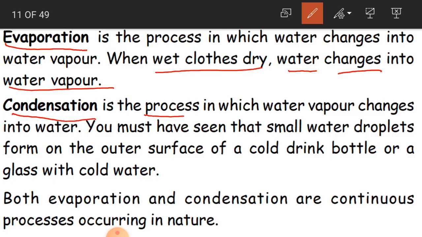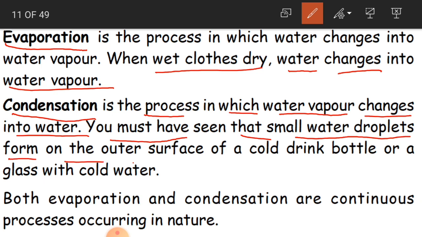Condensation is the process in which water vapor changes into water. So this is just opposite to evaporation. Here water vapor changes into water. How? You must have seen that small water droplets form on the outer surface of a cold drink bottle or a glass with cold water.